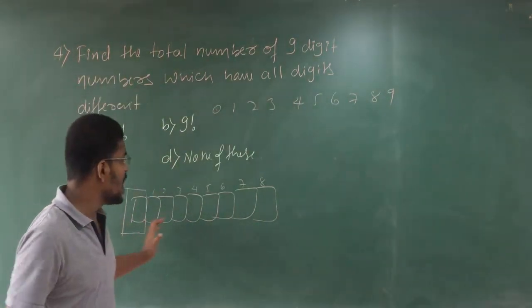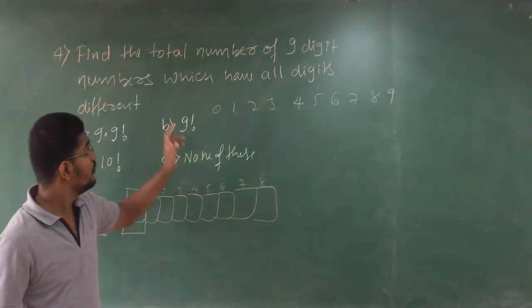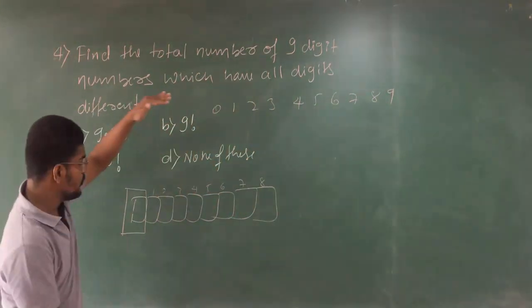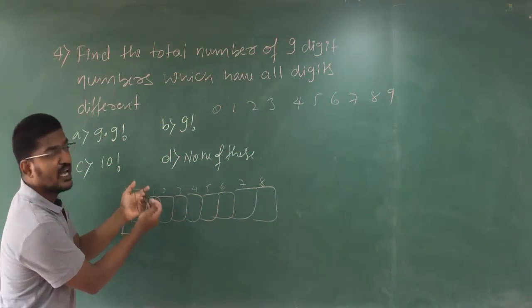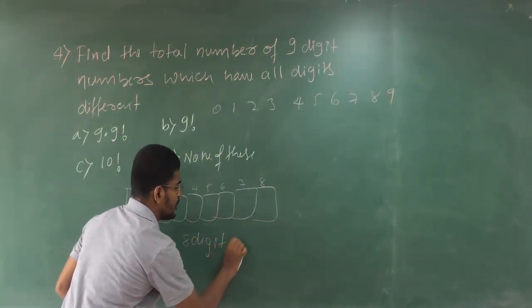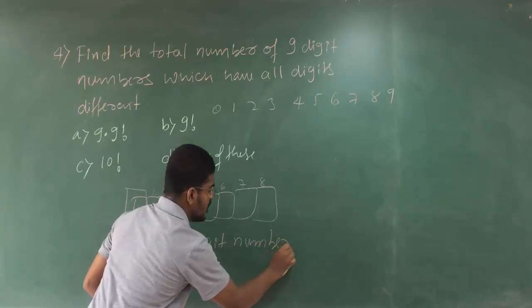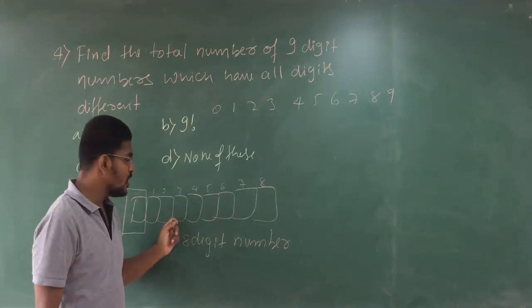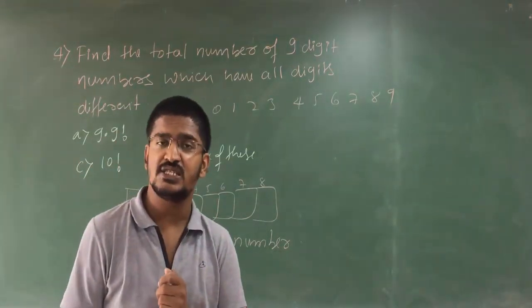See, in total you have 9 digits. You have 10 numbers. Out of that 10, if you fix 0 here, it will be converted to an 8-digit number. That means these are not needed for us. Clear?